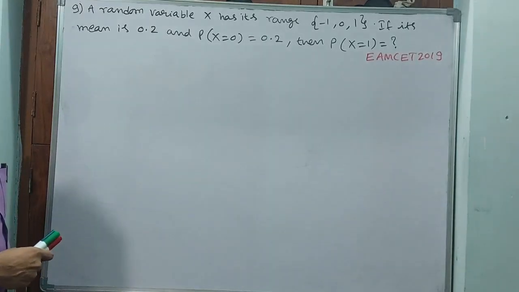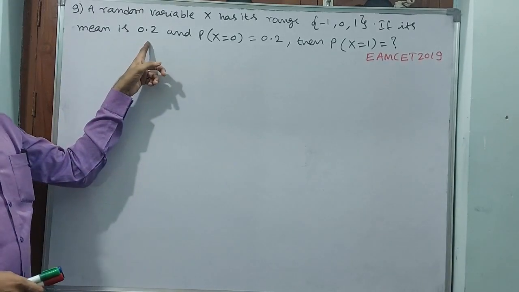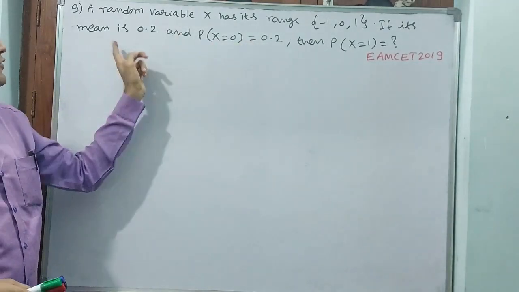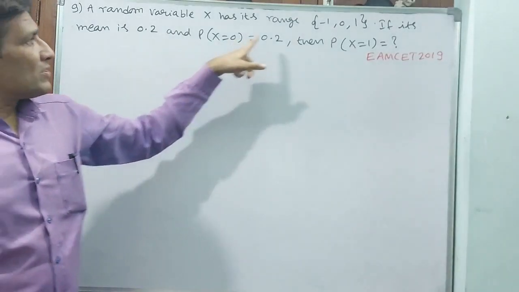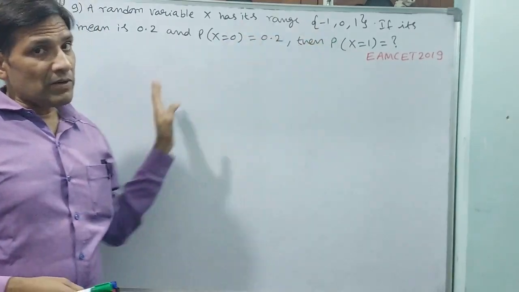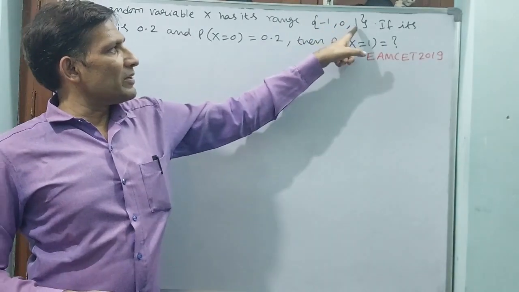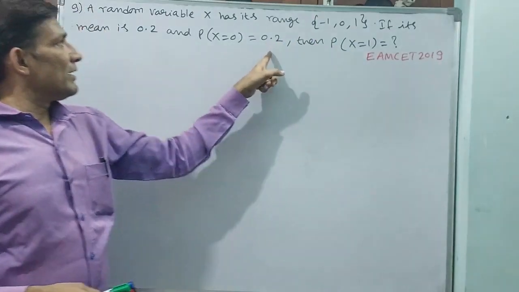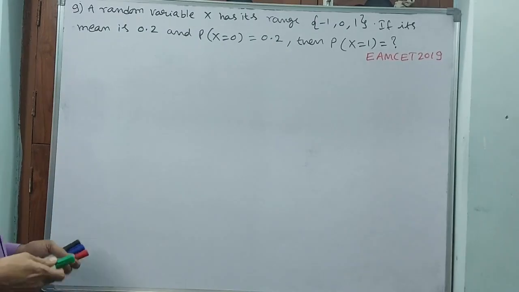A random variable x has its range -1, 0, 1. If its mean is 0.2 and P of x is equal to 0 is equal to 0.2, both are 0.2. Then what is the value of P of x is equal to 1? They have given P of x is equal to 0, and they are asking P of x is equal to 1. P of x is equal to -1 you also don't know, but they are not asking this one. They have given this and the mean. See how to tackle this question and observe carefully.